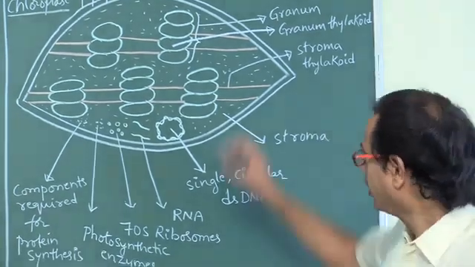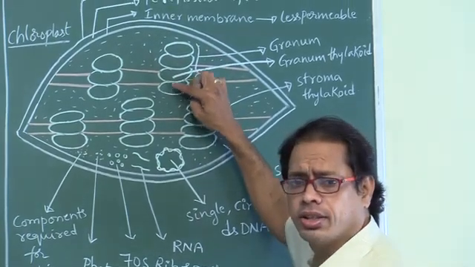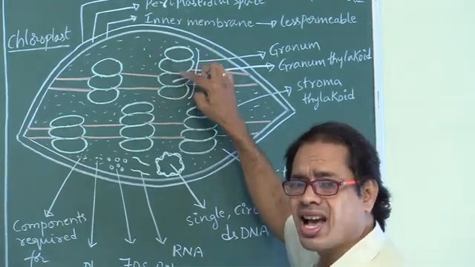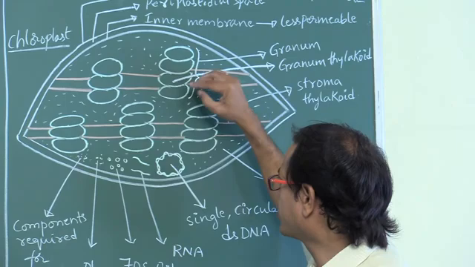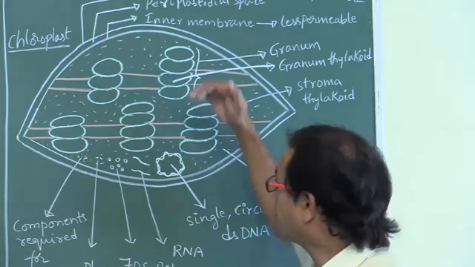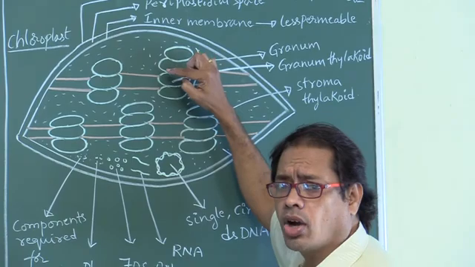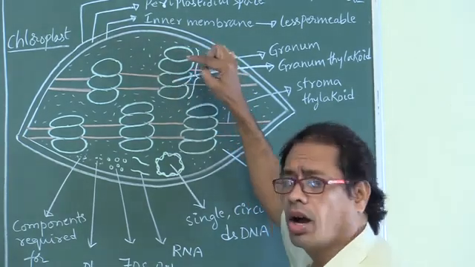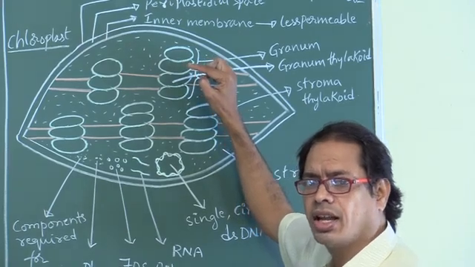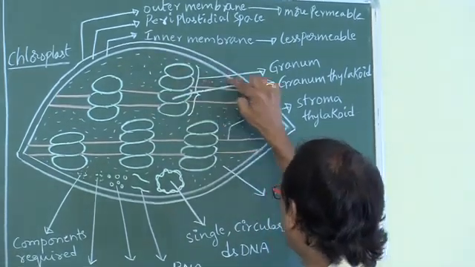Okay. And these are the thylakoids. A group of thylakoids in stacks like piles of coins, one above the other. A group of thylakoids arranged in stacks like piles of coins, that group is so called granum.